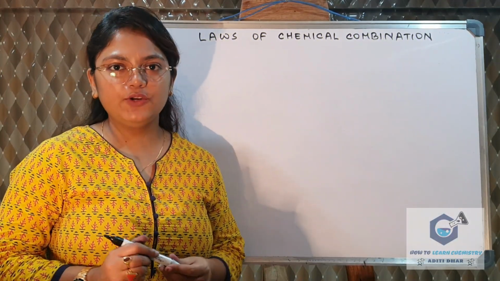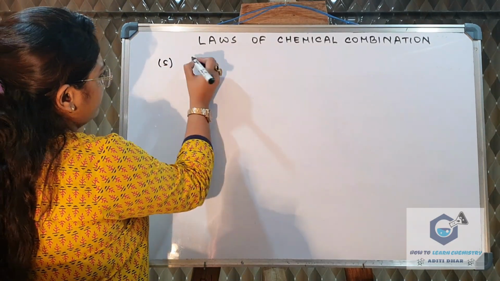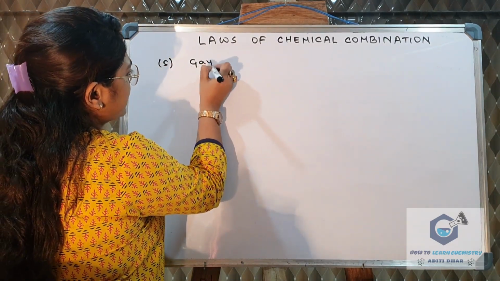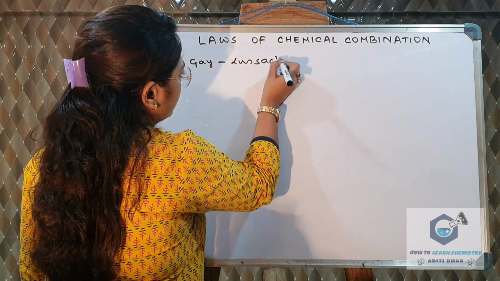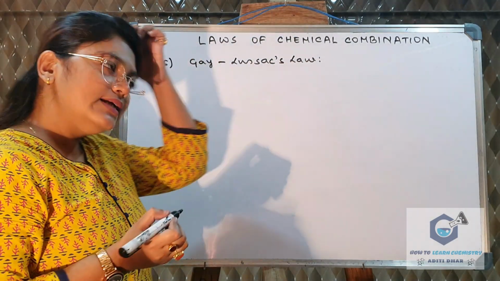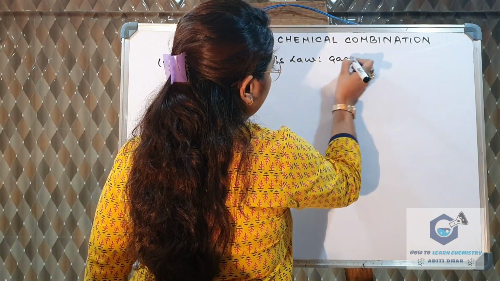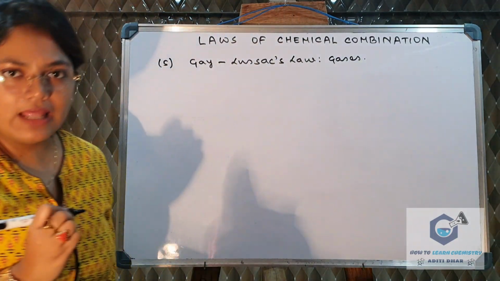We are now moving to the last law of chemical combinations, number 5, that is Gay-Lussac's law. Now first of all guys, I would want to tell you that this law is only applicable for gases. What is the law?